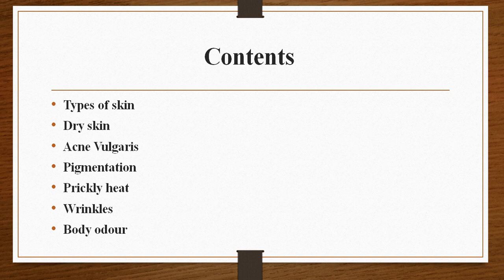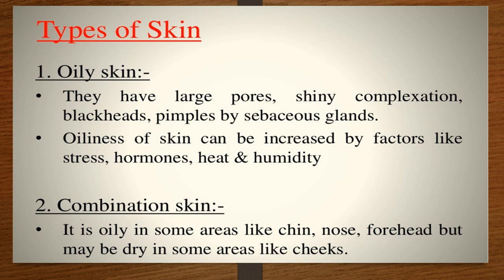In this, we'll study the types of skin, and after that, the different skin related problems, which include dry skin, acne vulgaris, pigmentation, prickly heat, wrinkles, and at the last, we'll discuss body odor. Okay, so next we have the types of skin.